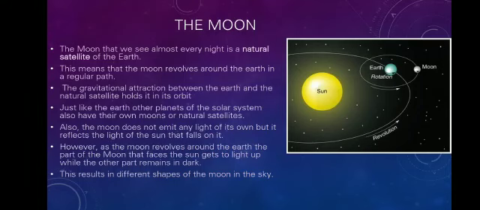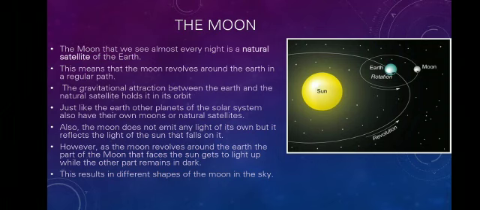Now let's discuss the moon. The moon that we see almost every night is a natural satellite of Earth. This means that the moon revolves around the Earth in a regular path. The gravitational attraction between the Earth and the moon holds it in its orbit. Just like Earth, other planets of the solar system also have their own moons or natural satellites. Also, I would like to tell you that the moon does not emit light of its own, but it reflects the light of the sun that falls on it.